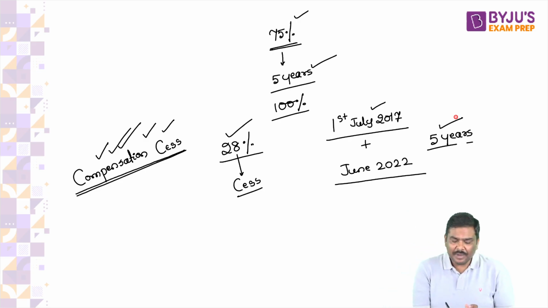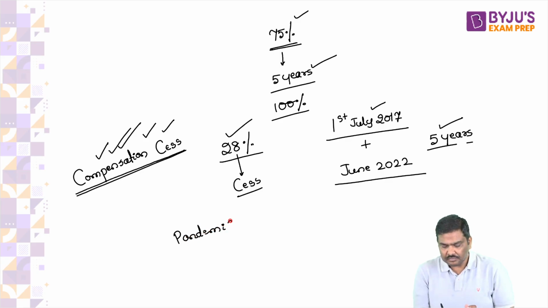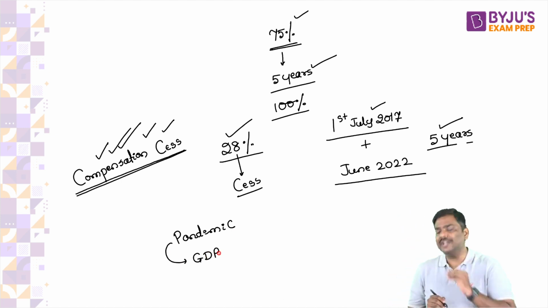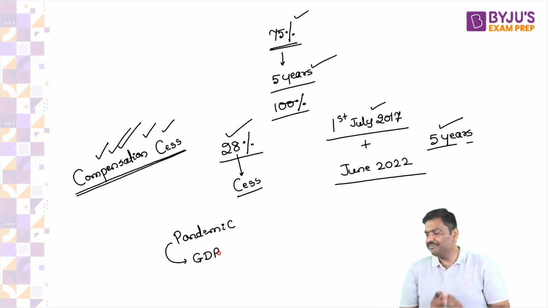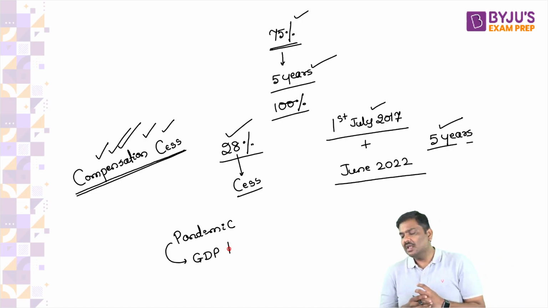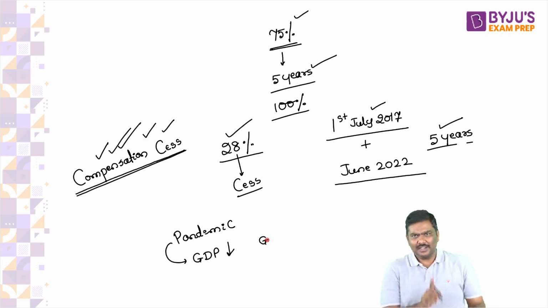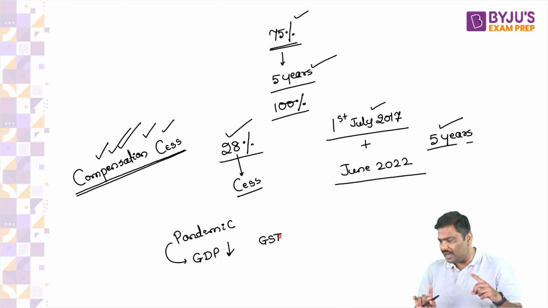Now, please tell me, during the pandemic, what happened to GDP? Simple question to all of you. Let's say 2021. GDP went down. GDP contracted in India. Now, if GDP decreases, what will happen to GST collection? Connect the dots. Logically speaking, GST collection should also go down.